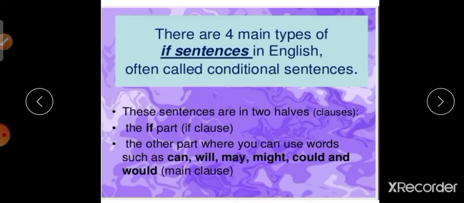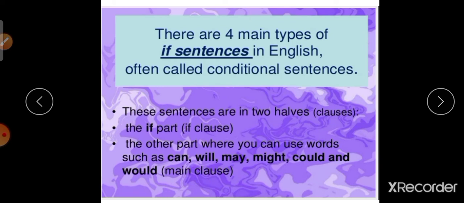There are four main types of if sentences in English, often called conditional sentences. These sentences are in two halves, that is two clauses. One part is the if clause, and the other part is the main clause, where you can see words such as can, will, may, might, could, and would.